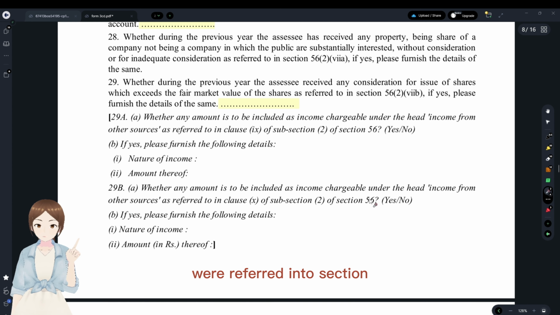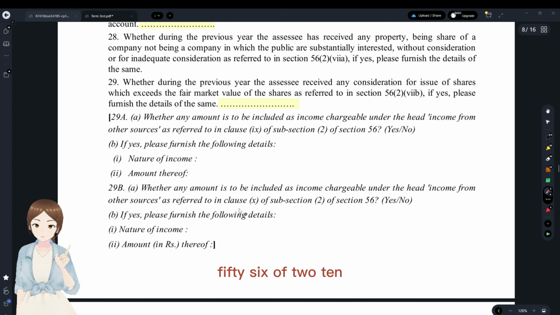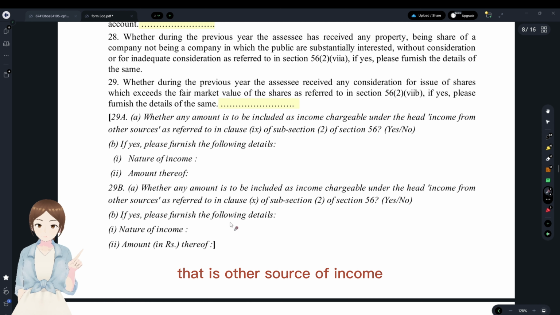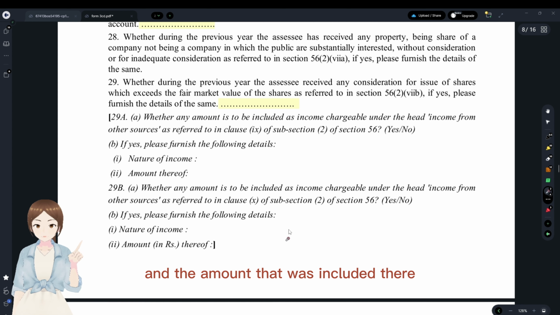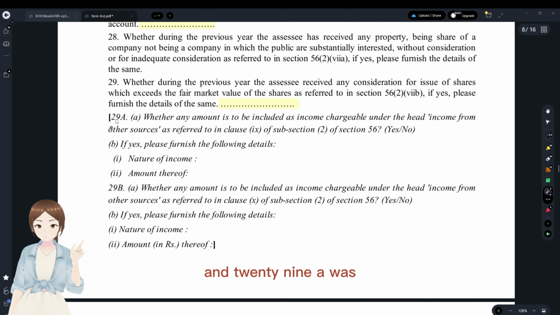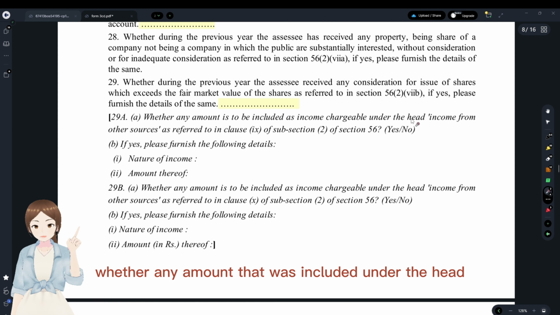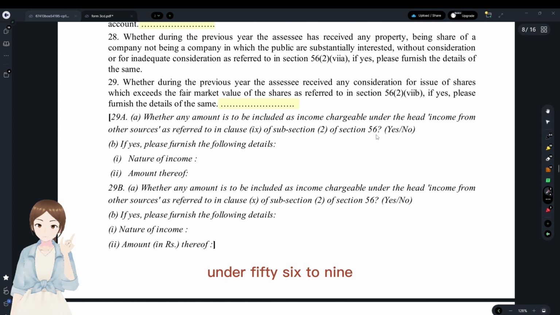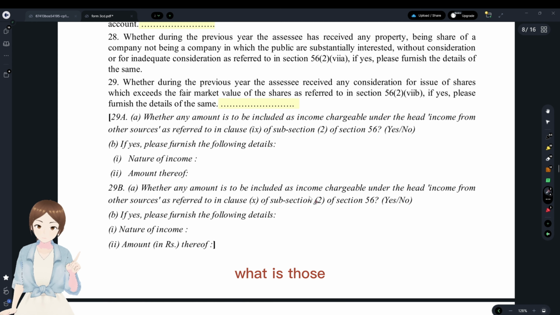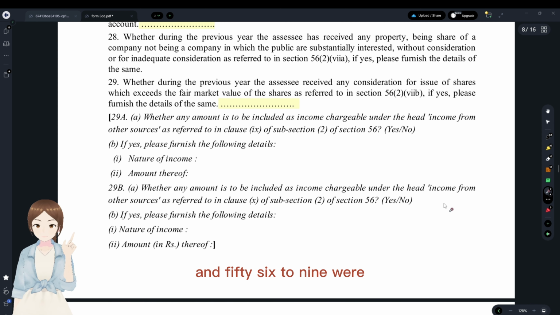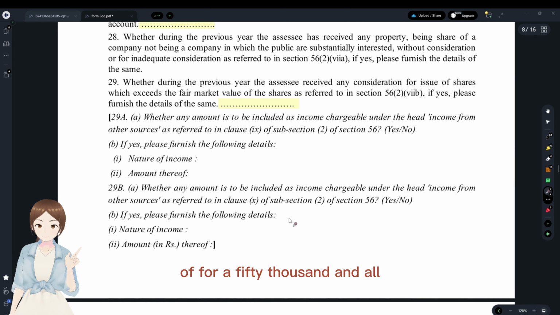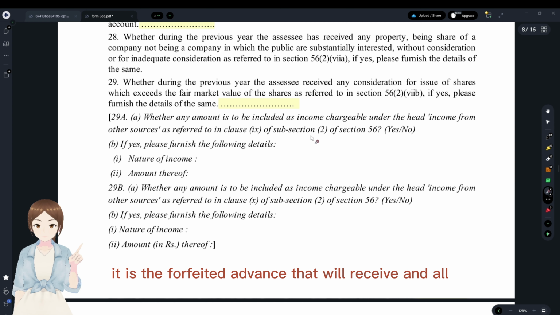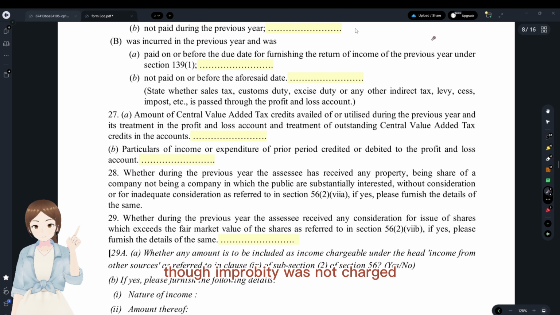And with regards to 29B, any amount that is included as income chargeable under the head other sources, as referred to in section 56 of the Income Tax Act, that is other source of income, right? They're talking about the other source of income there, and the nature of income and the amount that was included there. And 29A was whether any amount was included under the head income from other sources under 56(2)(9). What were 56(2)(10) and 56(2)(9)? That is, 10 is the gift that was more than the value of 50,000 and all, and for 9 it is the forfeited advance that was received, and the property was not charged.